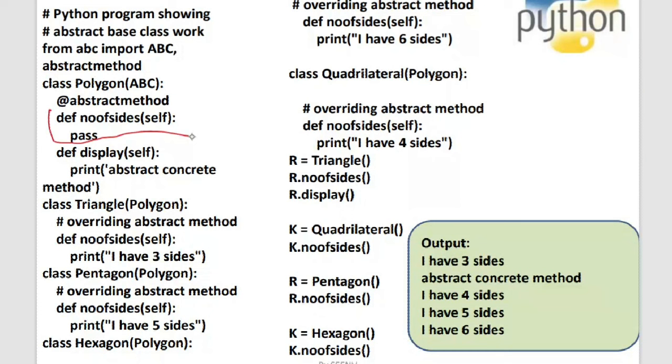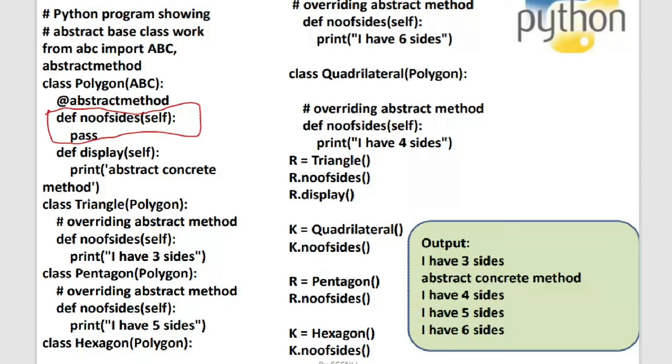Can you see the method that I have highlighted? What is there? Yes, ma'am. Yeah, I said def number of sides. Okay, and then I said self colon, and after that I just said pass. Okay, I just said pass. Did I give any implementation inside this method?